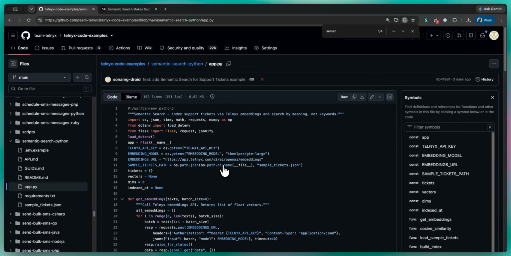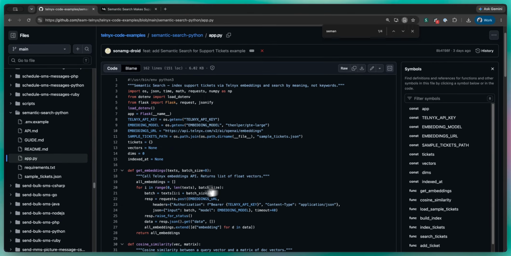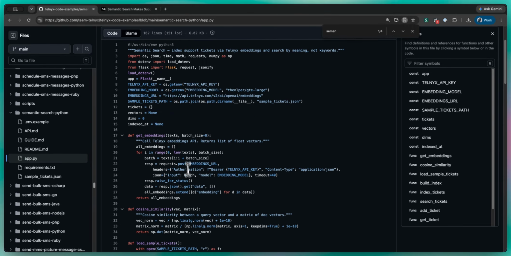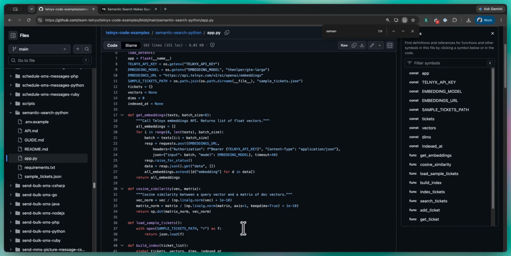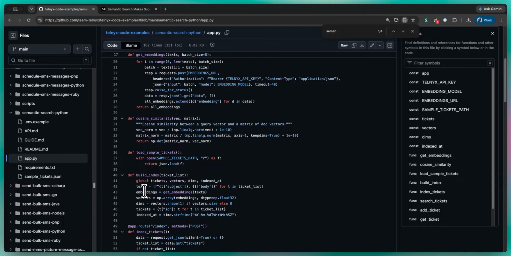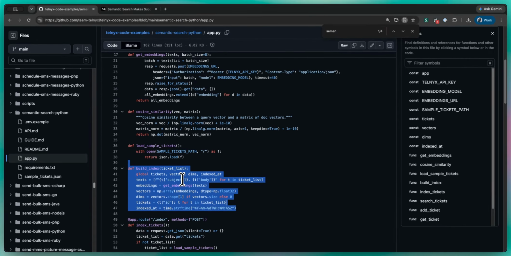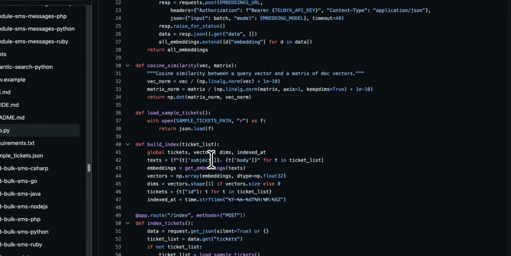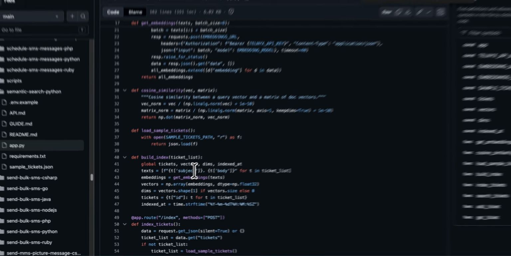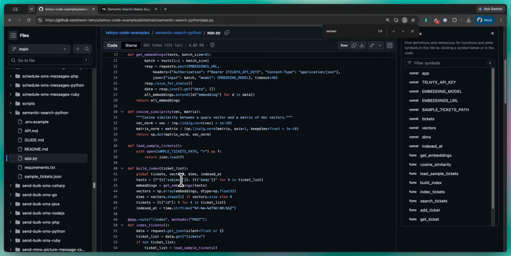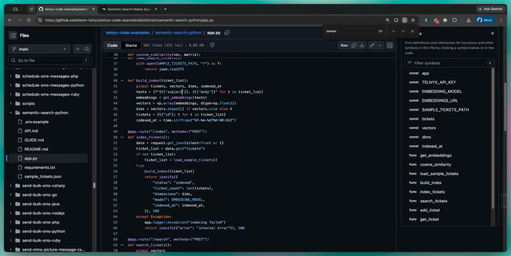Let's go to the repo, and I'll show you the Python script that I have for it. Like you see, this is the code. Here is where it's calling the embeddings function, calculating the cosine similarity, and here's the build index function, which is the first step that we did before asking any query to this application. This is where the application combines ticket subject and body. It sends that text to Telnyx. It stores the embeddings in a NumPy matrix. If you have been coding in Python, you're very likely familiar with the NumPy library. It keeps the ticket metadata in memory.